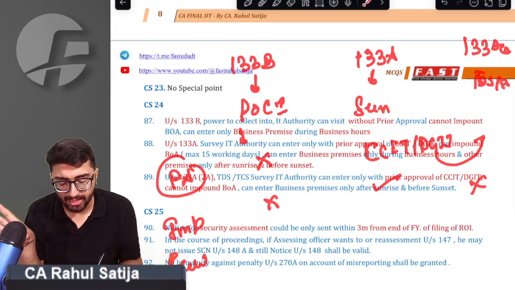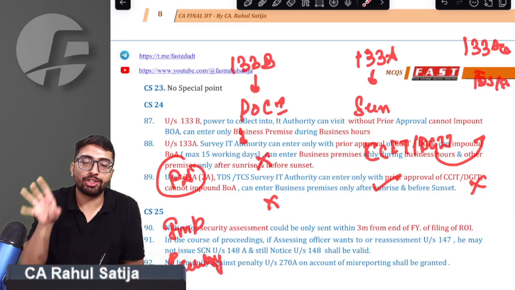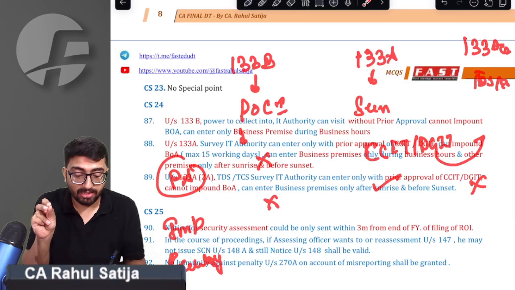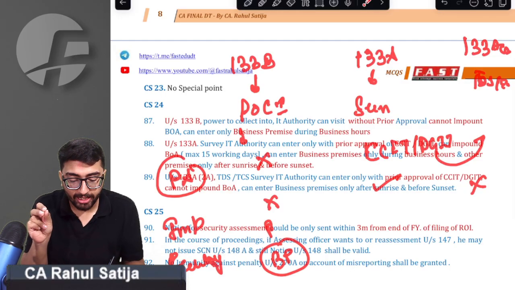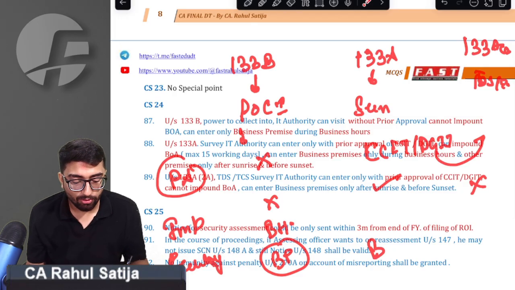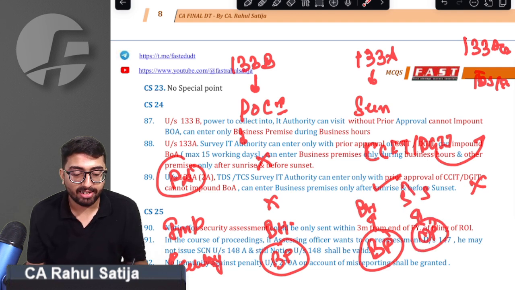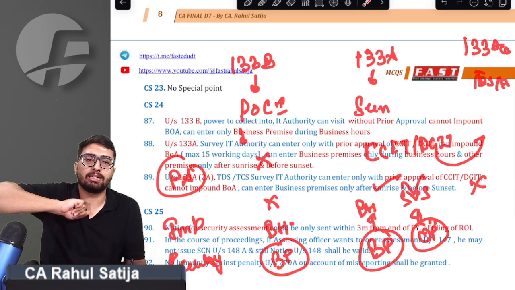What is the entry restriction? Try remembering this, it is important. Under the power to collect information, they can enter only business premises, and only during business hours. During survey, if they want to enter your business premises, they can only enter during business hours. If they want to enter other places, they can only enter after sunrise and before sunset.